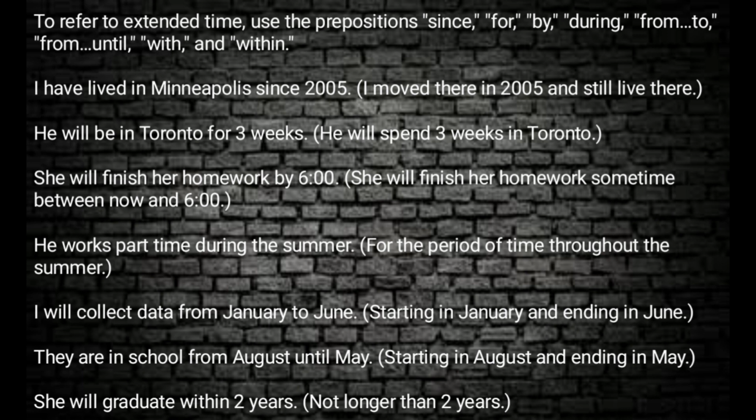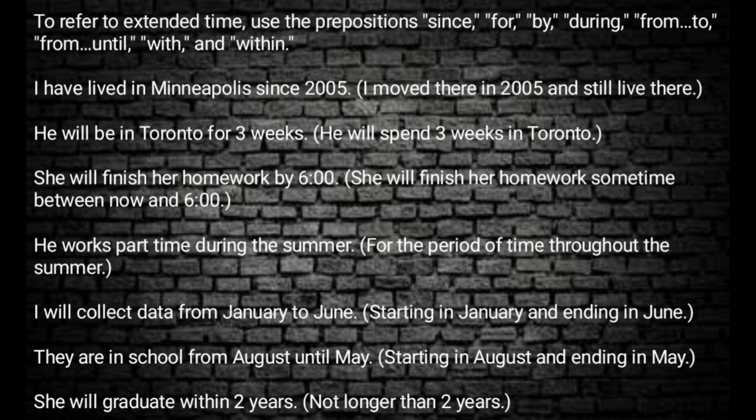Prepositions like since, for, by, during, with, within are used to refer to extended time. For example, I have lived in Minneapolis since 2005 means I moved to this place in 2005 and I still live there. He will be in Toronto for 3 weeks. The statement here means that he will spend 3 weeks in Toronto.